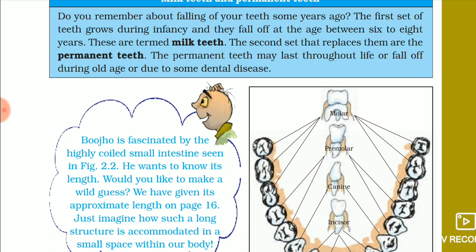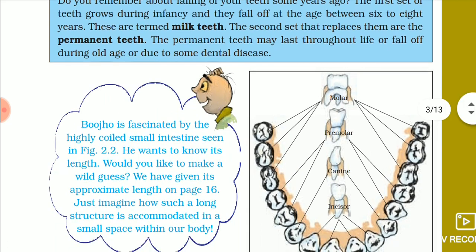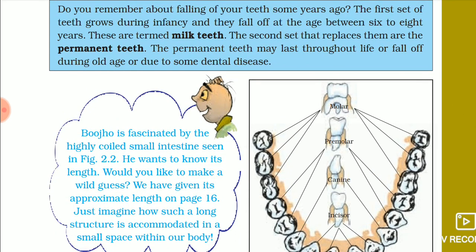We chew the food, right? So we chew it with our teeth. Now we have different types of teeth present in our mouth. First of all, we have two sets of teeth in our lifespan, that is the milk teeth and the permanent teeth. Milk teeth are present in infants and they fall off at the age of 6 to 8 years in kids, and they get replaced by the permanent teeth. Permanent teeth last for the lifespan. They do not get replaced by any other sets.